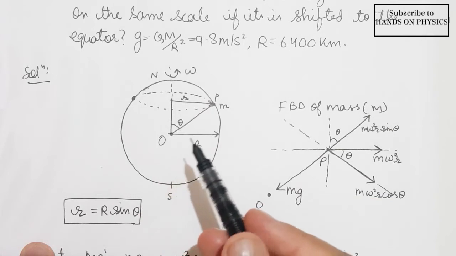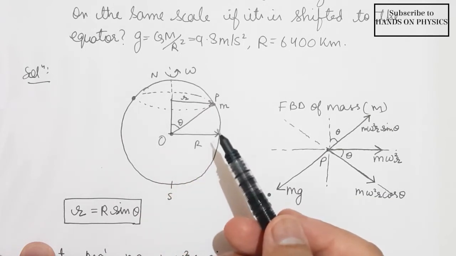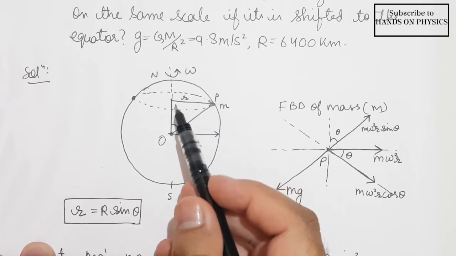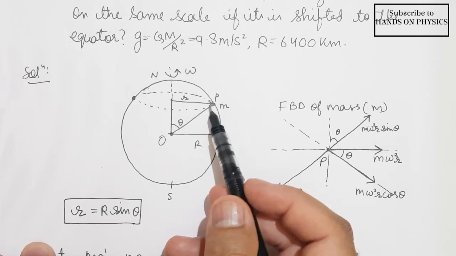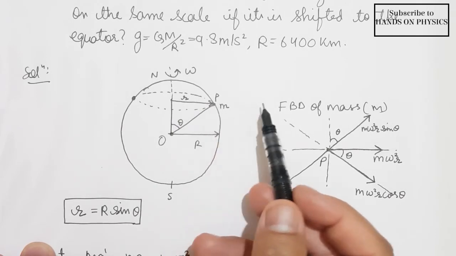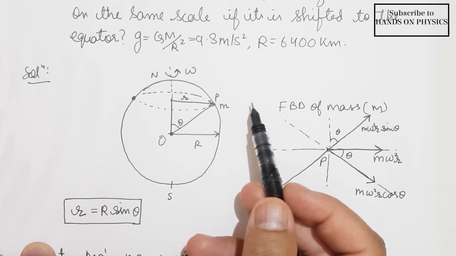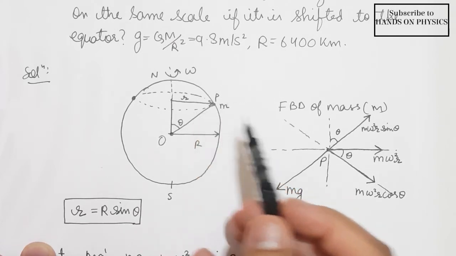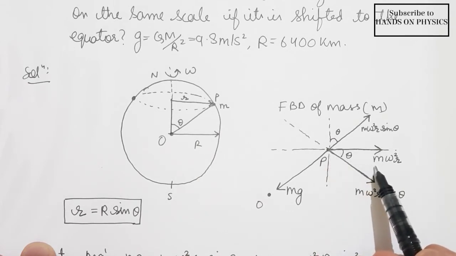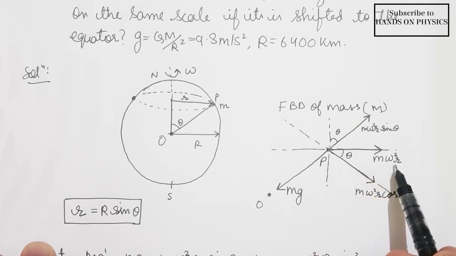Since this particle is moving in a circular motion, there is a necessary centripetal force. Centripetal force always acts towards the center, but if I observe this particle from the non-inertial frame of reference, then it will be centrifugal force away from the center of the circle. The centrifugal force acting away from the center will be m omega square r.